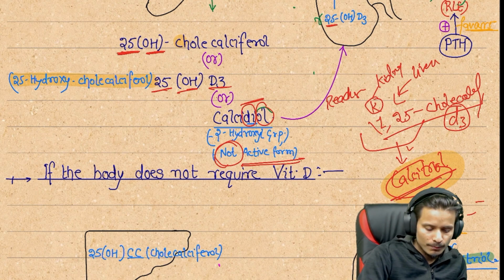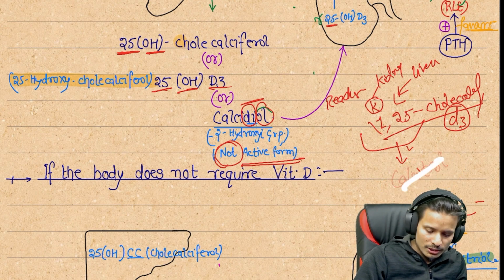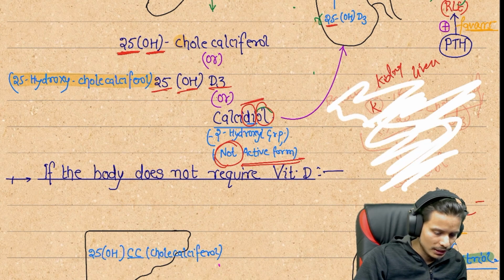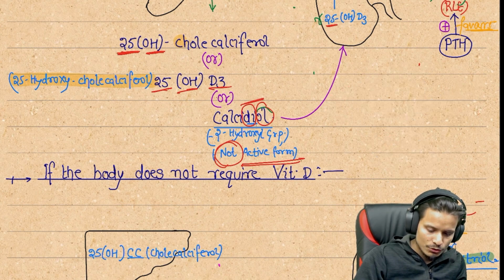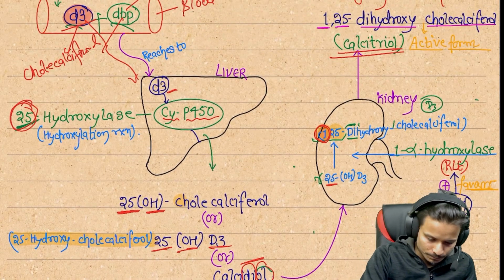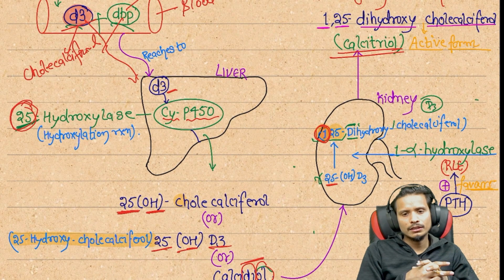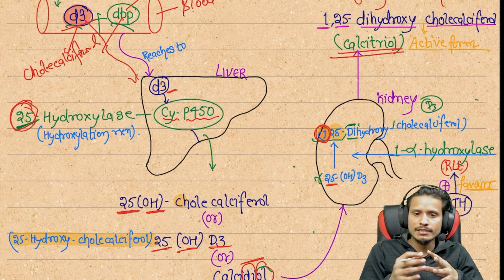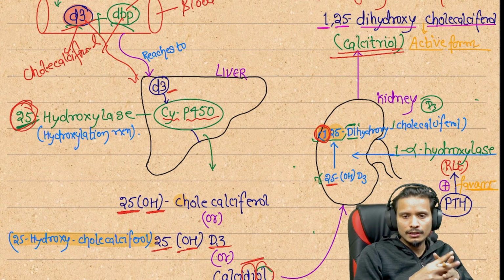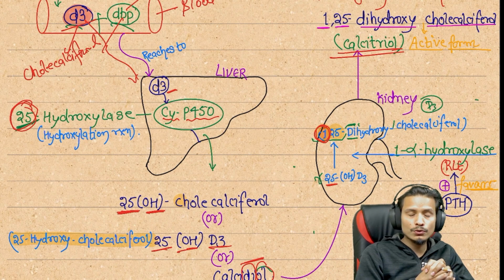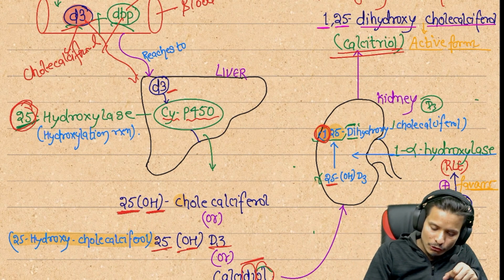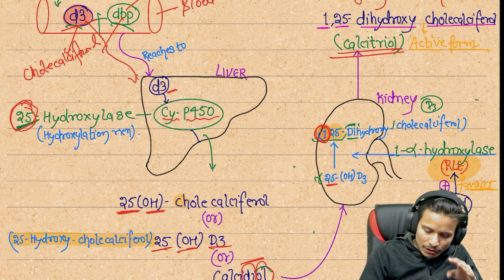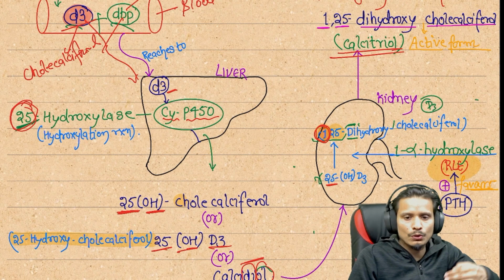So it is important to know how this vitamin D is metabolized and how it is activated in our body. Next, in the kidney, the parathyroid hormone has the role of converting the 25-hydroxylation into 1,25-hydroxylation. The parathyroid hormone is the rate limiting step here, and it favors the hydroxylation.